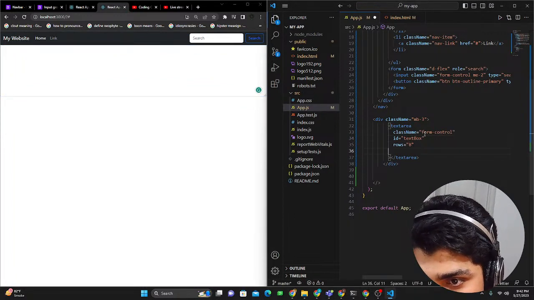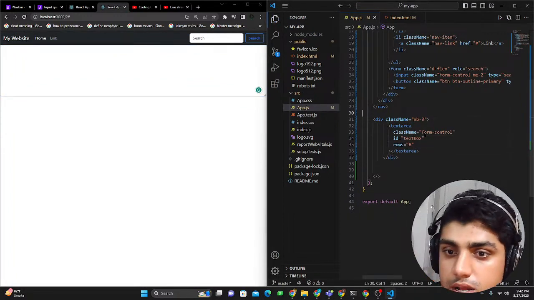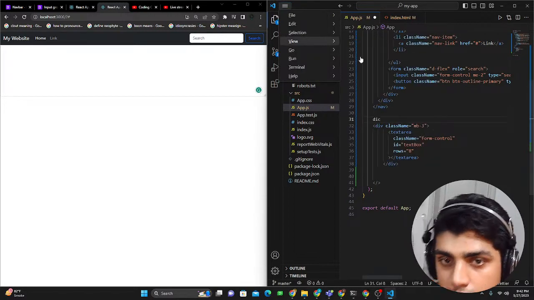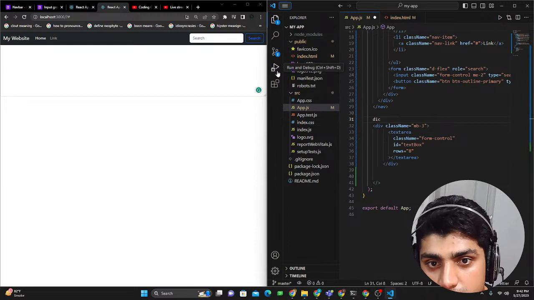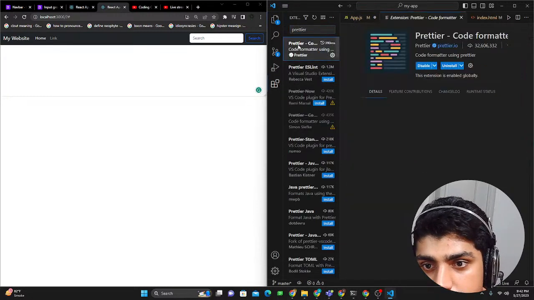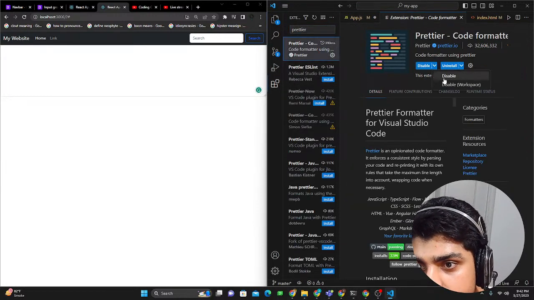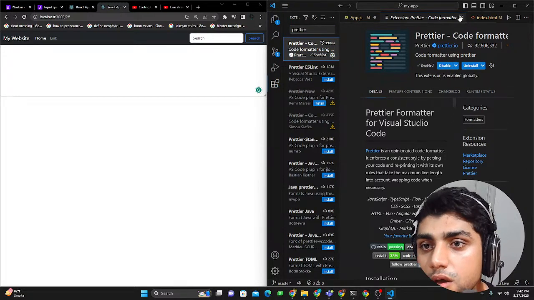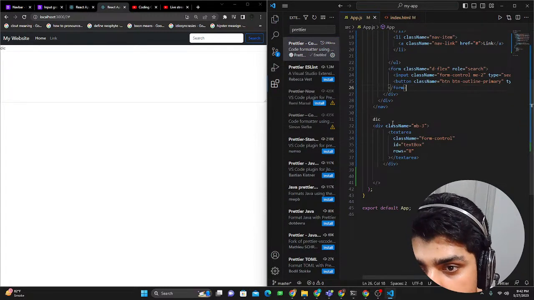So let's just put it in a container. So I'm going to put in a div container. I'm going to say div dot container. Come on, man. I think I enabled Prettier, but I don't know. Let's go to the extensions. Prettier. It's disabled. Oh, I think I have to enable it. Okay, now it's enabled.